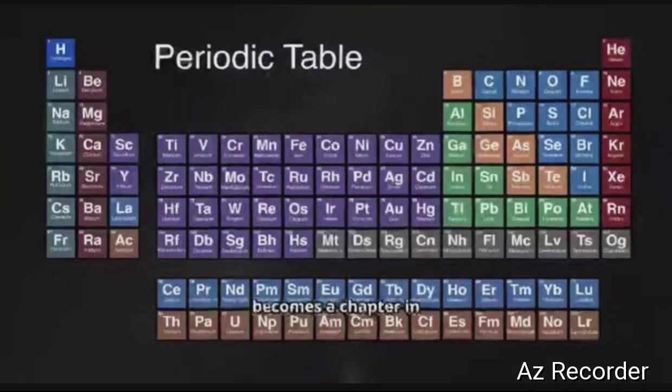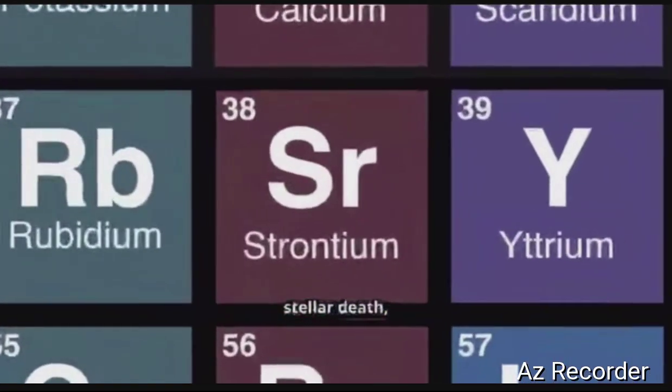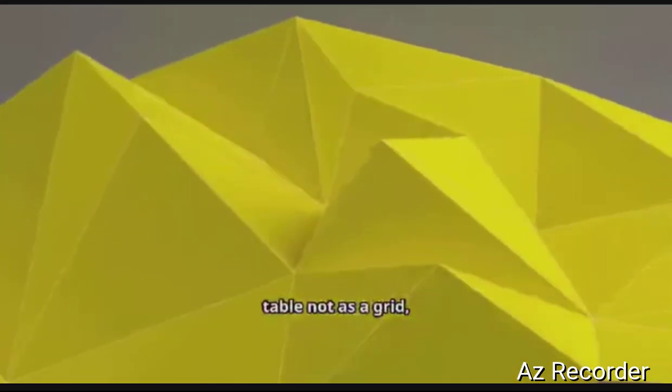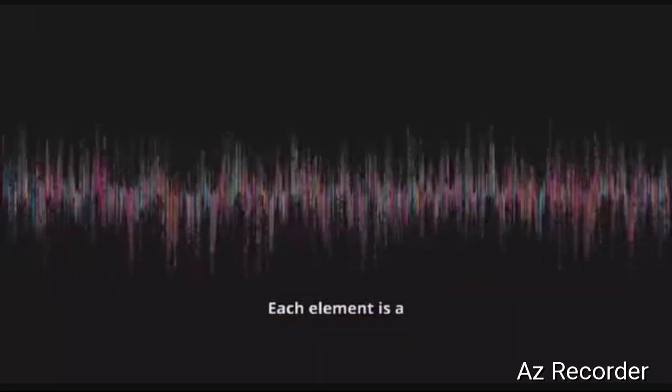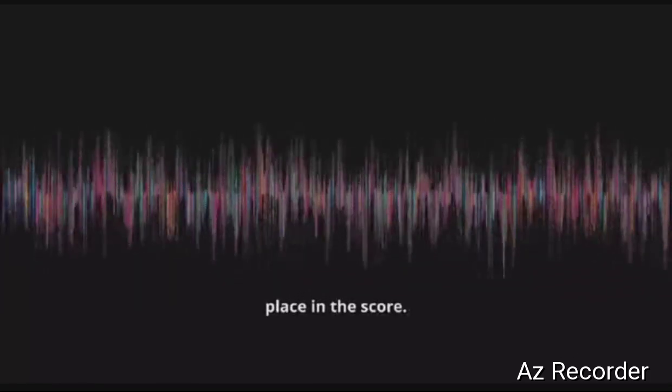Each element becomes a chapter in the universe's story: Big Bang, stellar life, stellar death, neutron star collisions. See the periodic table not as a grid, but as the unfolding of cosmic history. Each element is a note in a grand cosmic symphony. Its position is its place in the score.